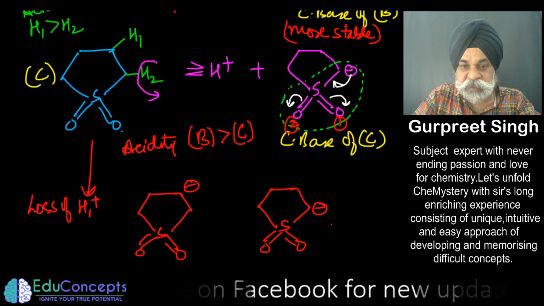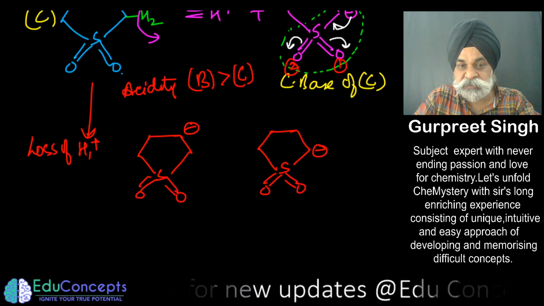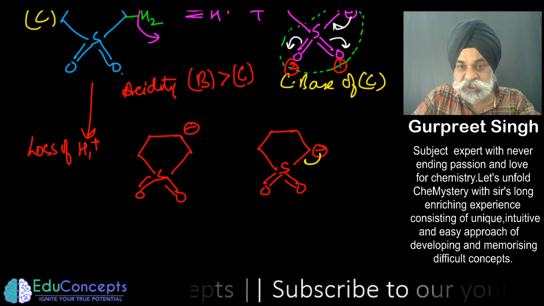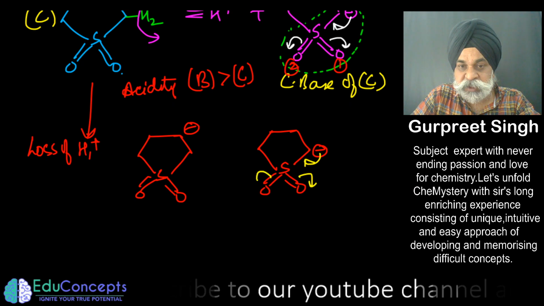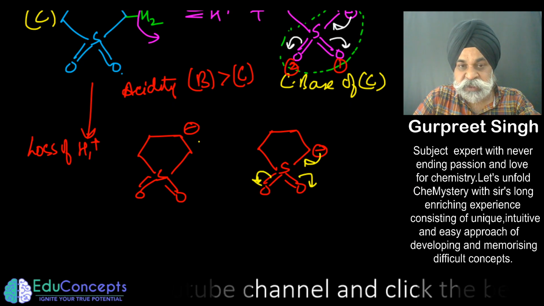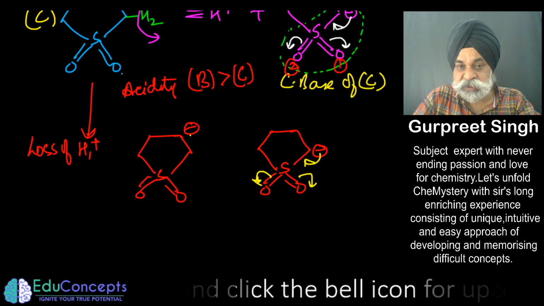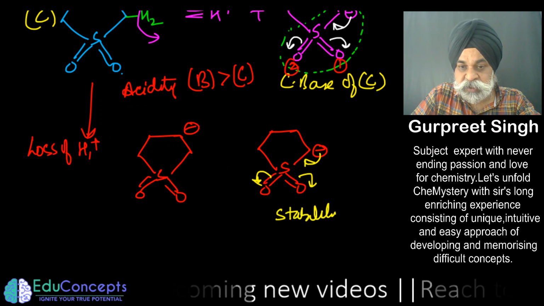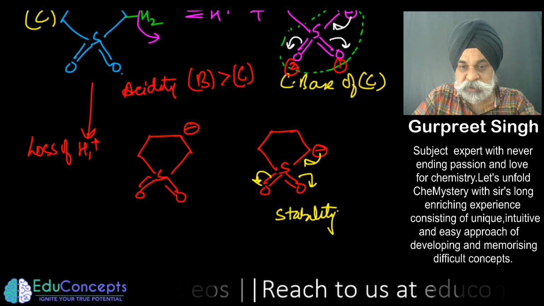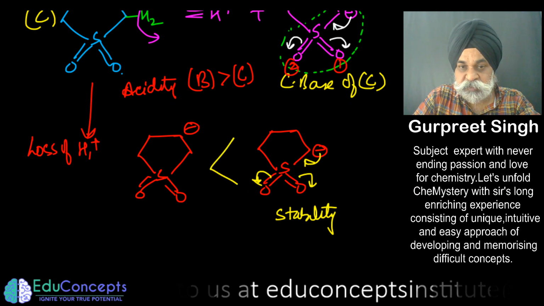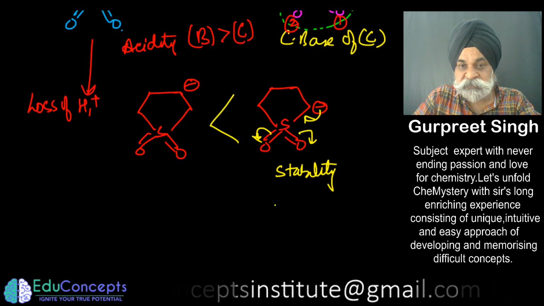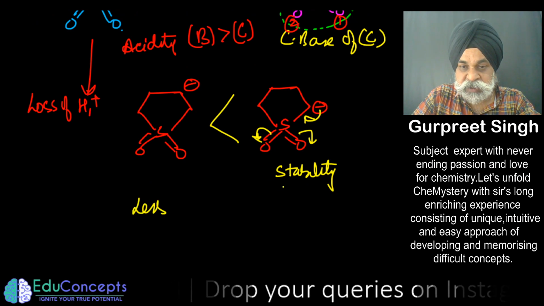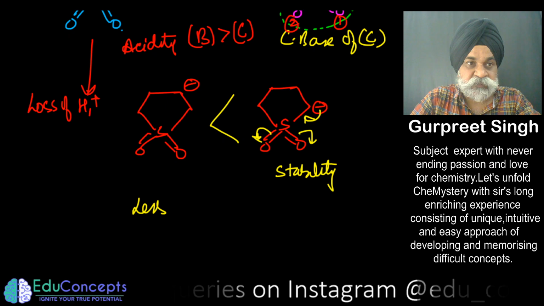Now the matter of fact is, here you have to check which of these is more stable. Of course, this is more stable because of the conjugation involved with the negative charge, here you don't see any conjugation. So in terms of stability, this is more stable. Let me write it once again.